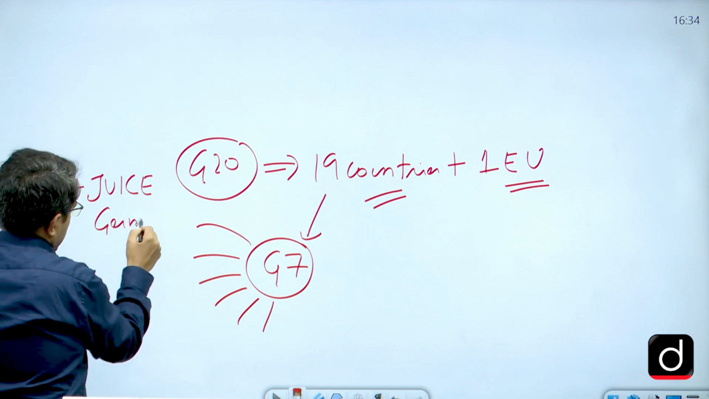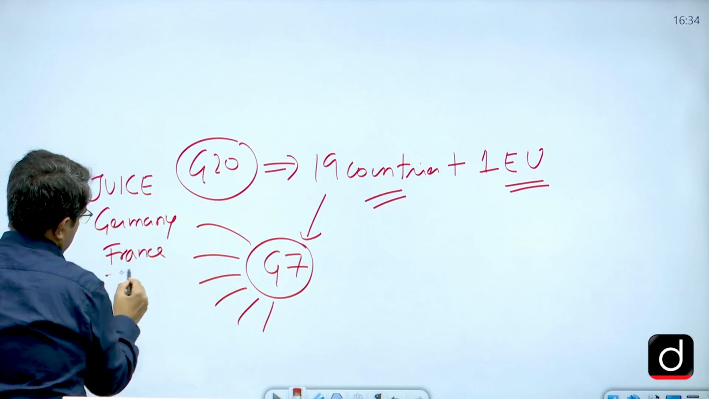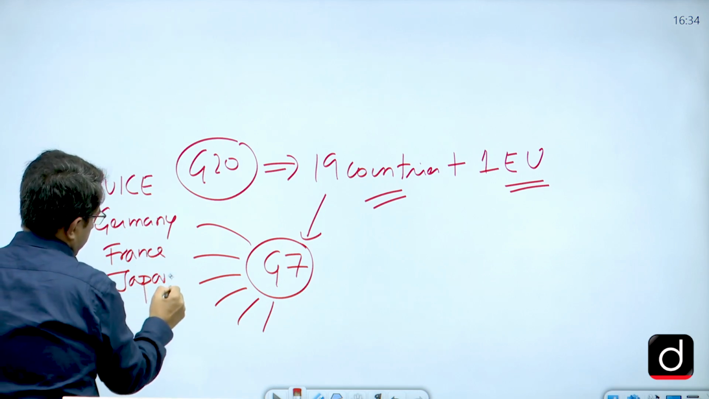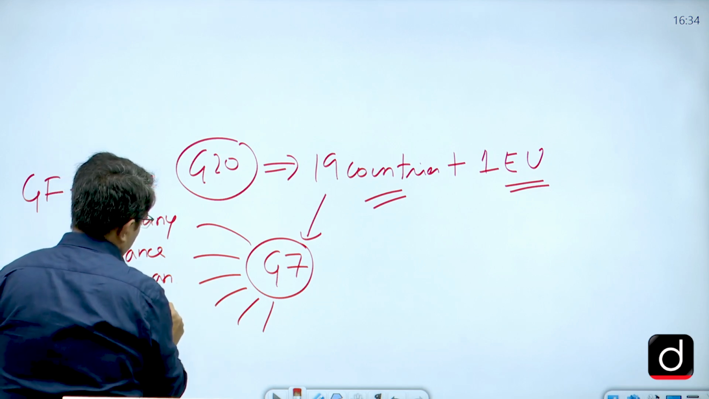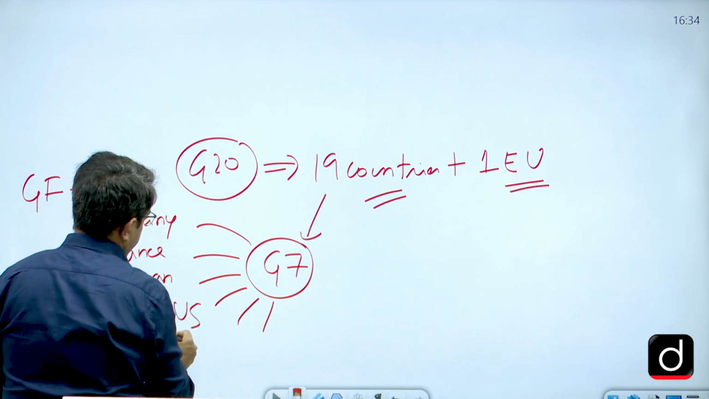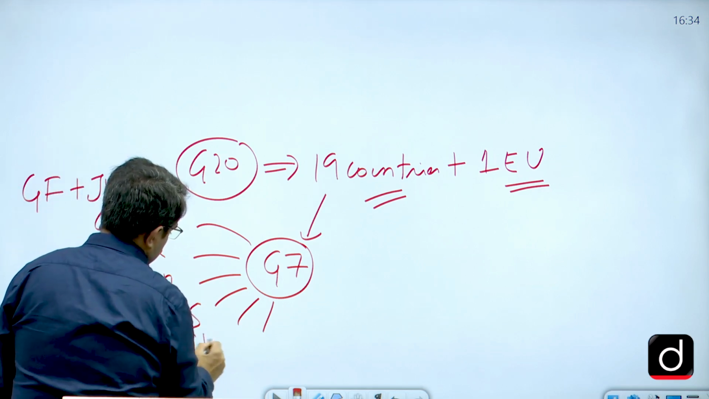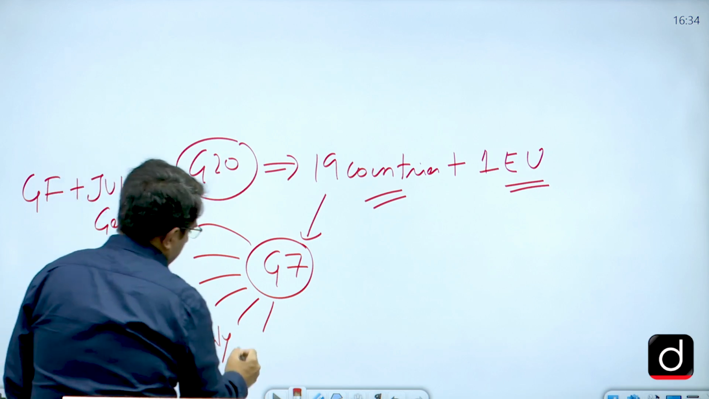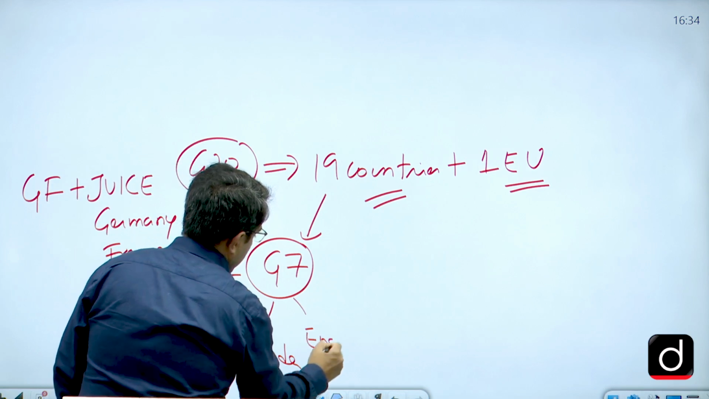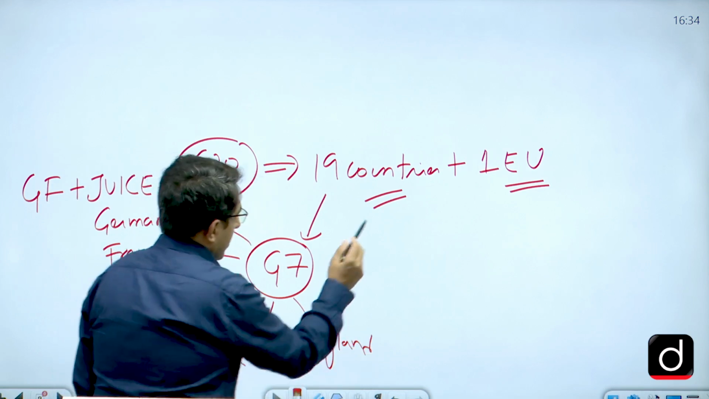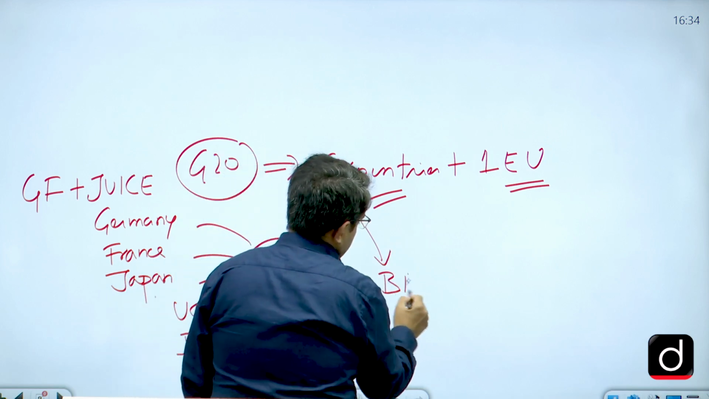So, it is Germany, France, Japan, then you have US, Italy, Canada and England. So, these are 7 countries, right. Then in these 19 countries you also have the BRICS countries, right.